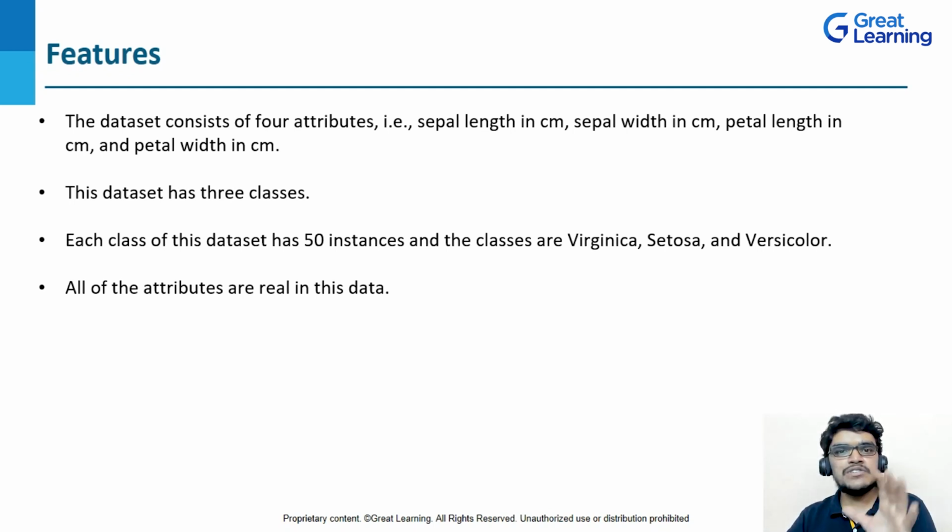Next, the attributes in this data are real. This dataset is used for data mining, classification and clustering examples, and to test algorithms. So now, after understanding what the Iris flower dataset and its features are, what's the aim of this dataset? The aim of this Iris flower dataset is to classify iris flowers among these three species from sepal and petal length and width measurements. So this is the basic idea about the Iris flower dataset.